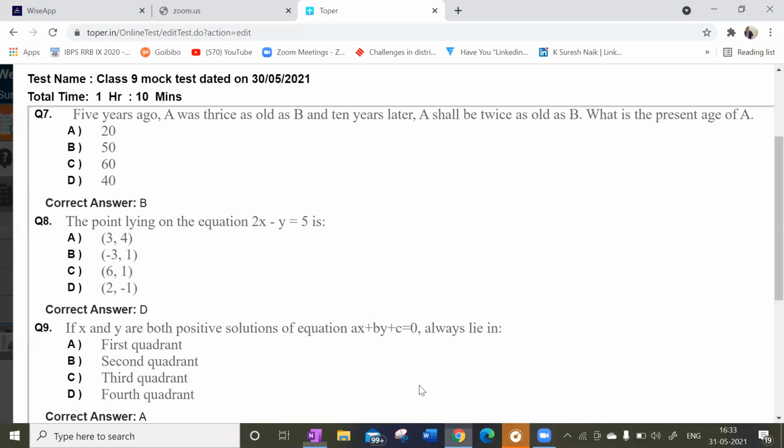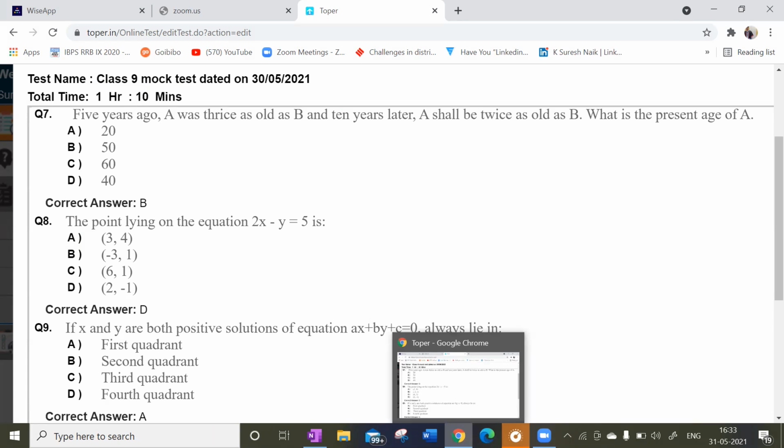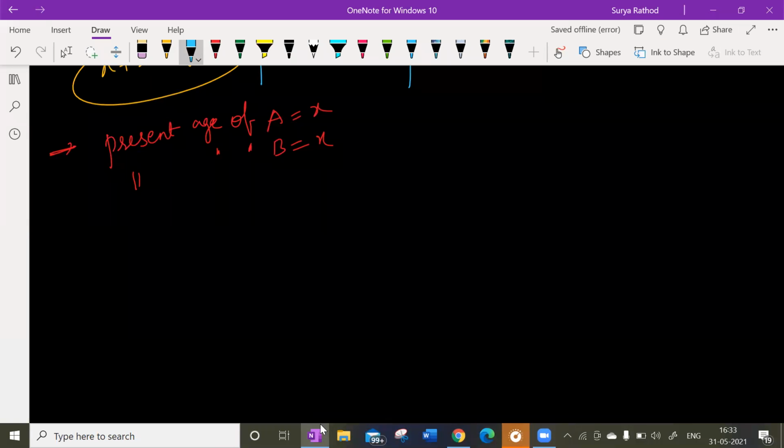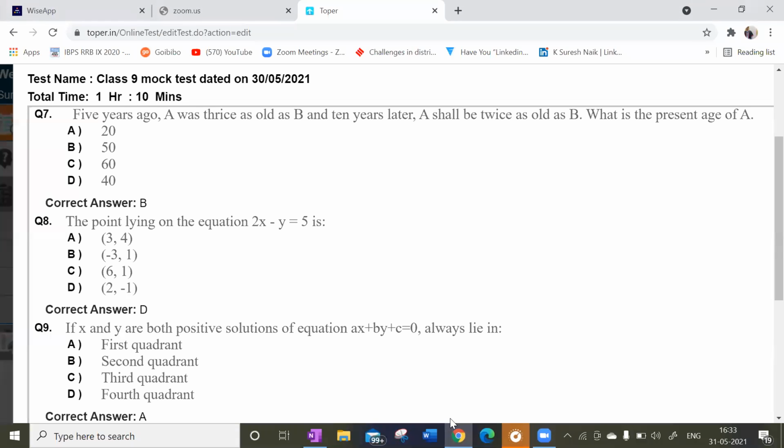We can write very simply. 5 years ago, A was thrice as old as B. 5 years ago means X minus 5. A was thrice as old as B. Isn't it? Yes or no? Yes, sir. Sir, shouldn't it be A is equal to 3 into X minus 5? Because X minus 5 is B's age, right?